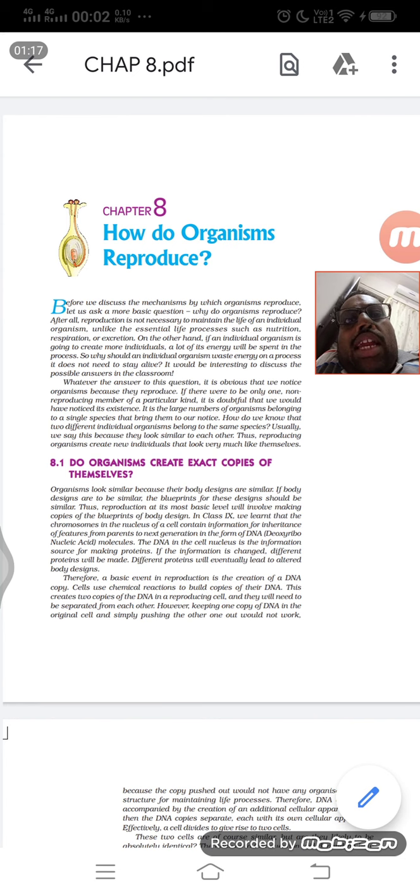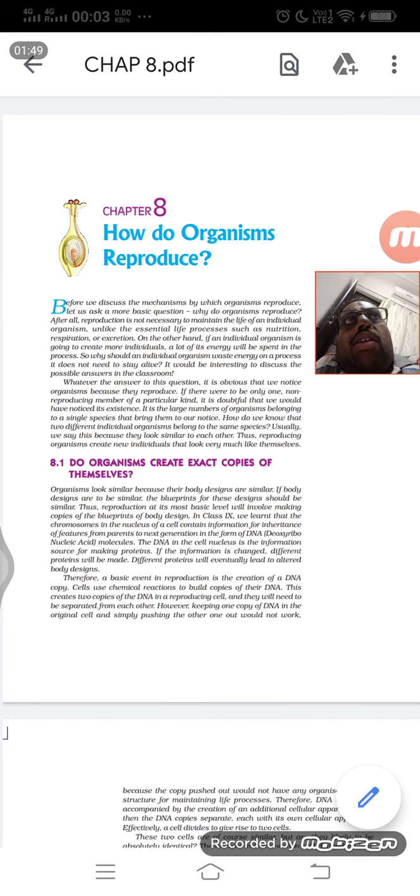If any organism can produce a young one of its own kind, that organism is called a species, which is from 9th standard, diversity of life. So reproduction and species are connected.